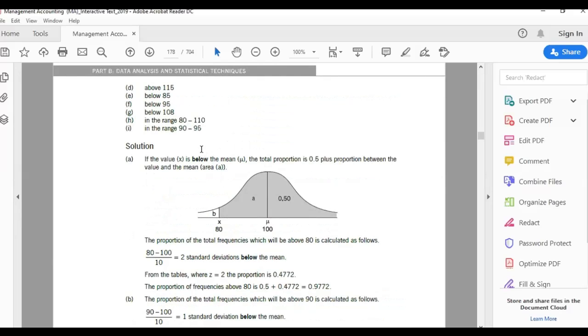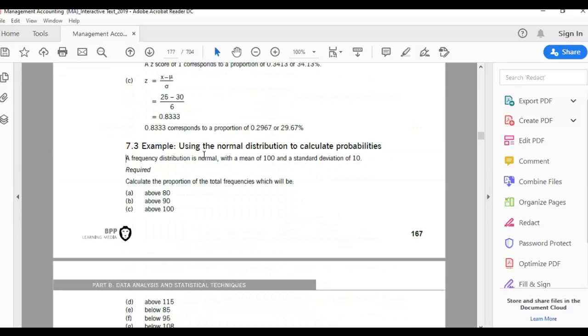See, this is the question. It says that a frequency distribution is normal with a mean of 100 and standard deviation of 10. So your mu is 100 and your standard deviation is 10. Calculate the proportion of the total frequencies which will be above 80. How many values will be above 80?